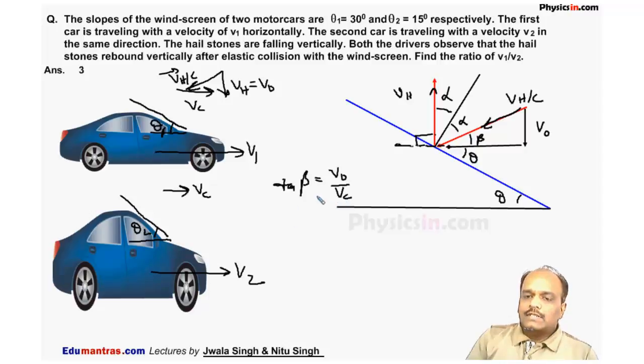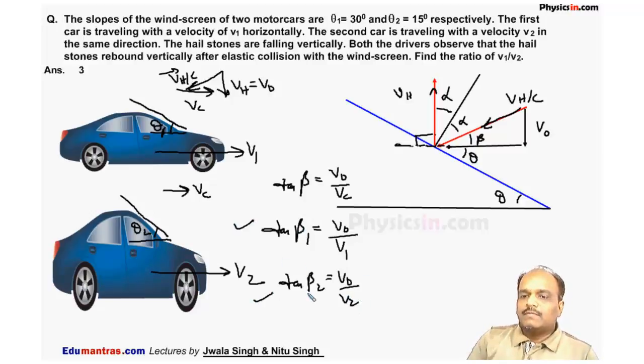In the first case tan beta 1 is equal to v0 by vc1. vc1 means v1. Similarly tan beta 2 is v0 by v2. Now from these two expressions, I have to calculate beta 1 and beta 2.